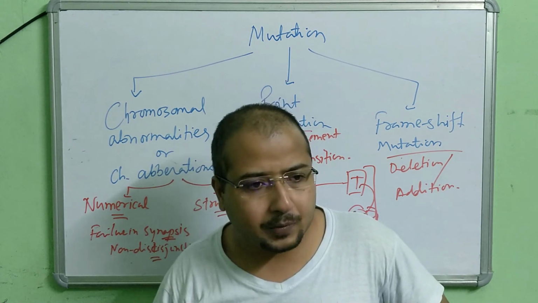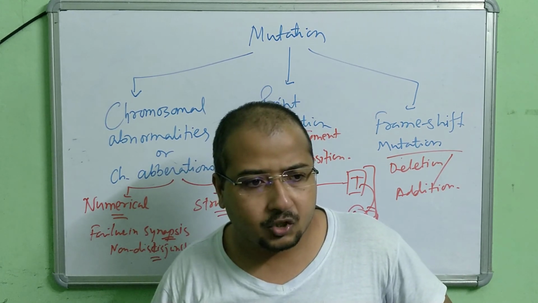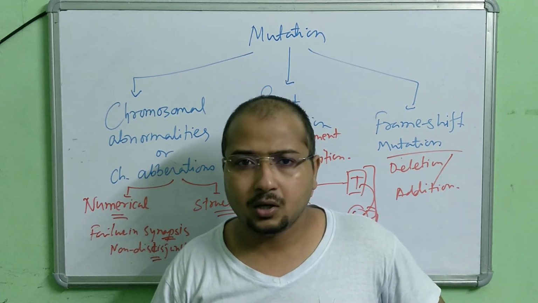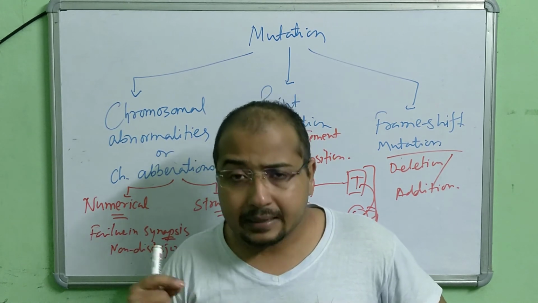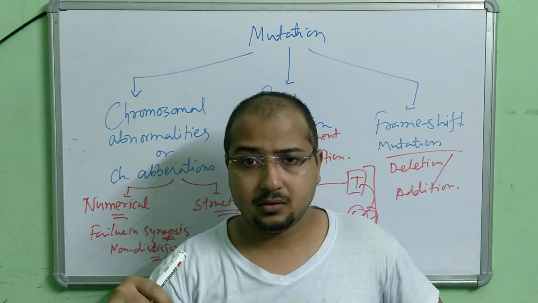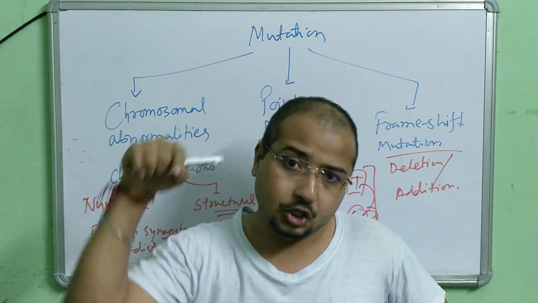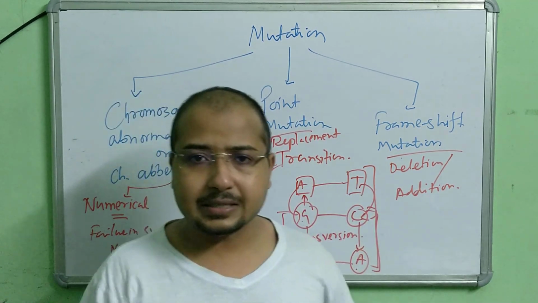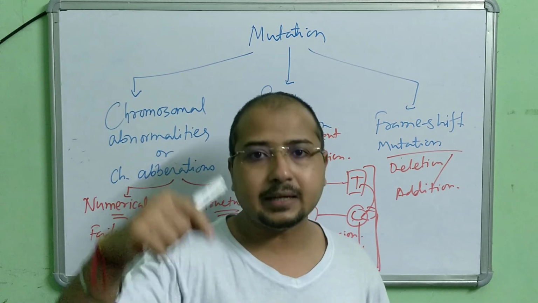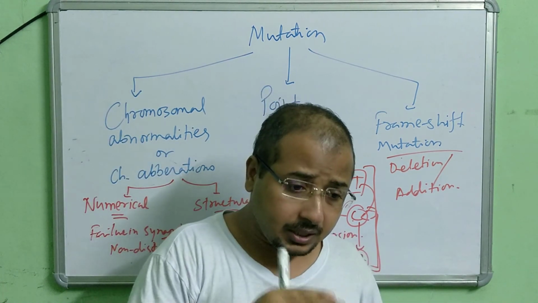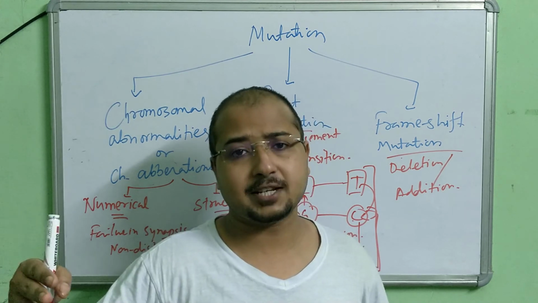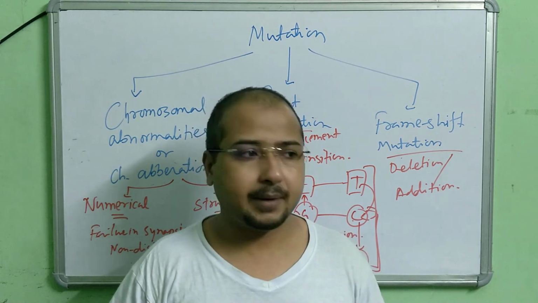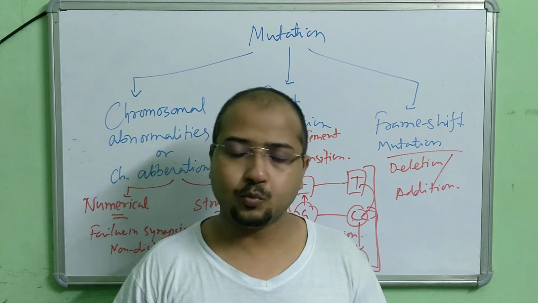Chromosomal disorders are rarely inherited or transmitted from generation to generation. But Mendelian disorders are very specific, involving a change in the molecular structure of DNA, and these disorders are very much inherited or transmitted from generation to generation. This is the basic difference between Mendelian disorder and chromosomal disorder.